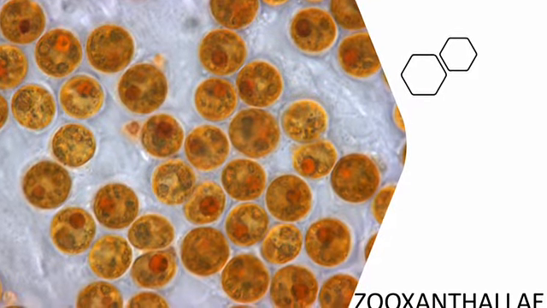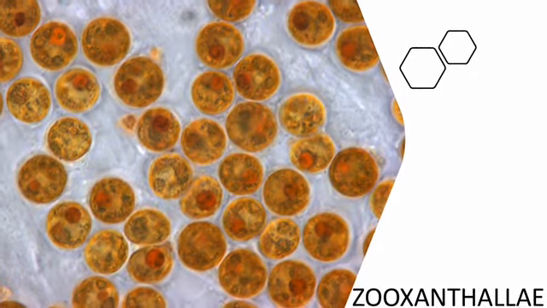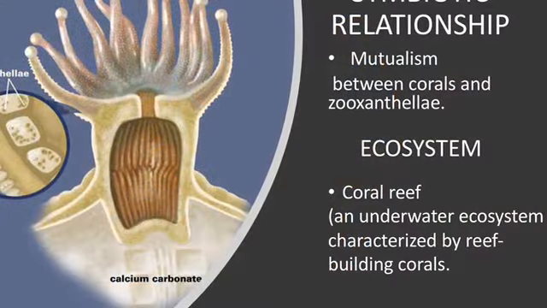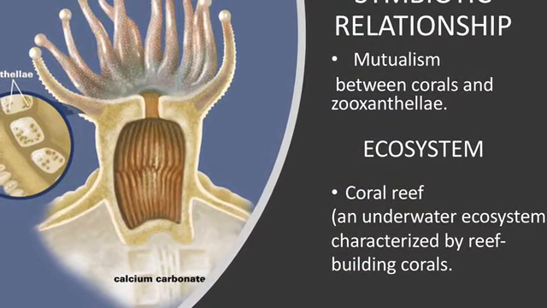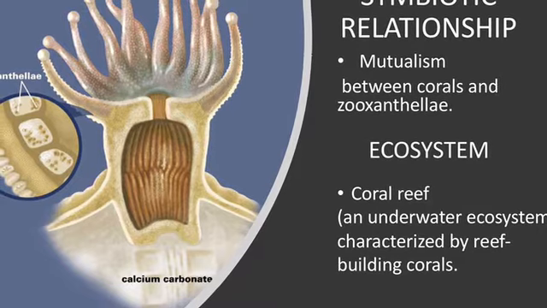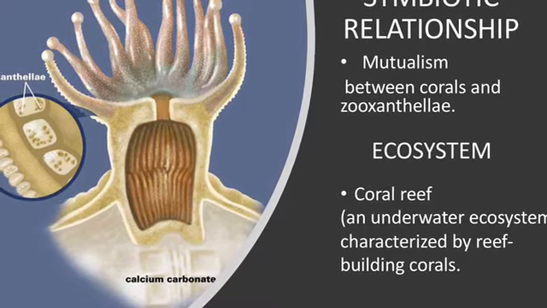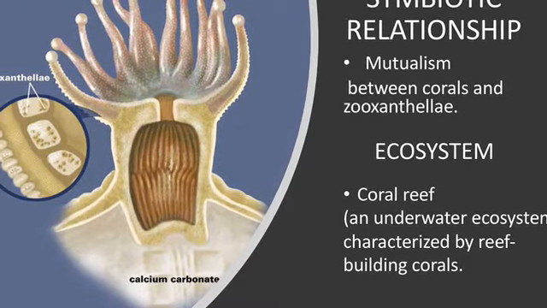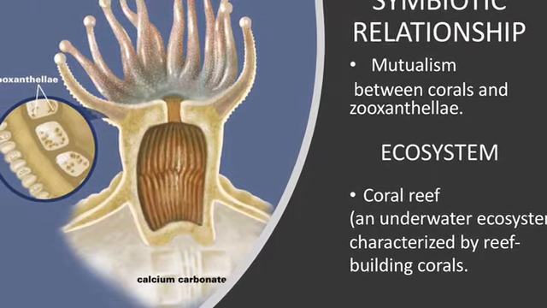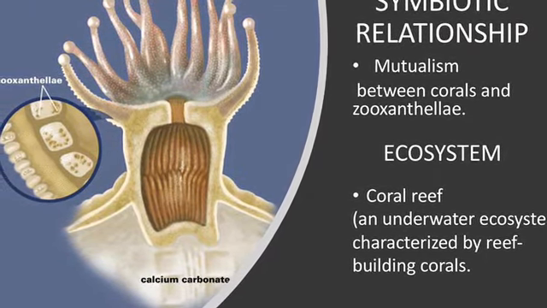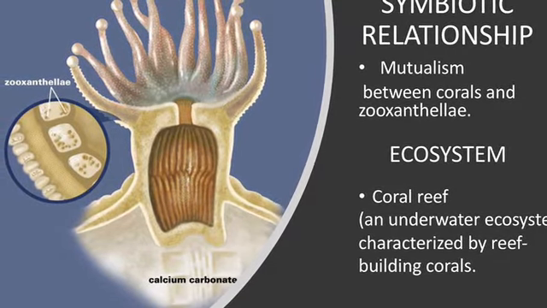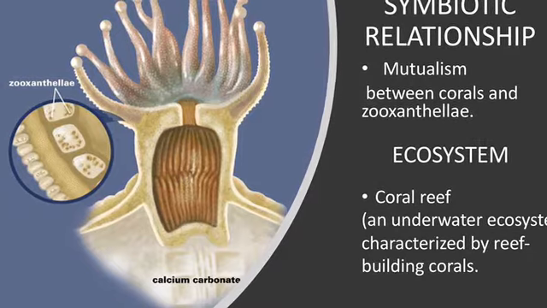Moving on to our second organism, we have zooxanthellae. Symbiotic relationship. Corals and zooxanthellae share mutualism by, in a way, benefiting both organisms. Ecosystem. A zooxanthellae's ecosystem is the coral reef, an underwater ecosystem characterized by reef-building corals.